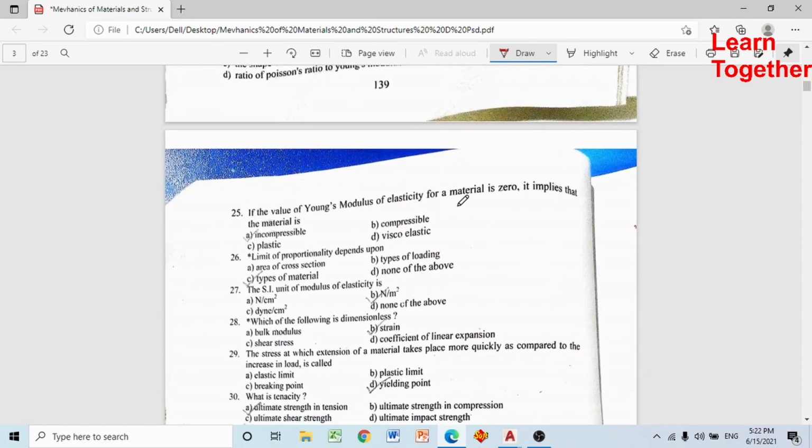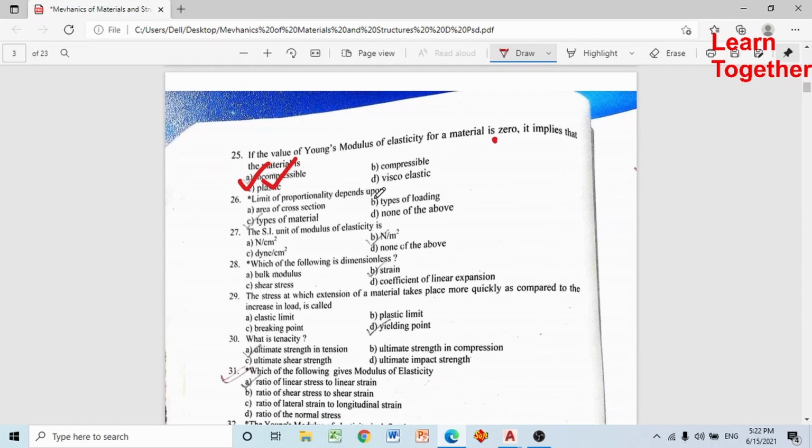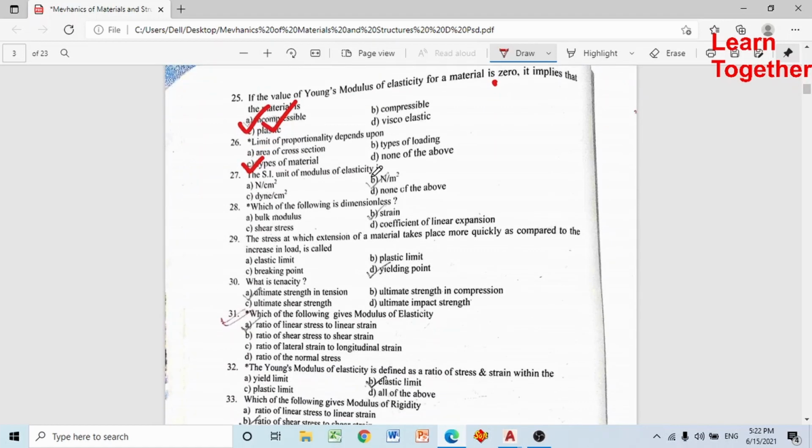If the value of Young's modulus of elasticity of a material is 0, यो material incompressible छ भन्ने कुरा बुझ्नु पर्यो. Limit of proportionality depends upon the type of material मा डिपेन्ड गर्छ. SI unit of modulus of elasticity is Newton per meter square.